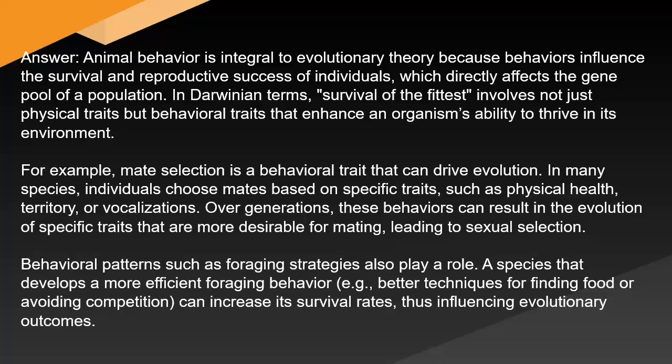In Darwinian terms, survival of the fittest involves not just physical traits, but behavioral traits that enhance an organism's ability to thrive in its environment. For example, mate selection is a behavioral trait that can drive evolution. In many species, individuals choose mates based on specific traits, such as physical health, territory, or vocalizations. Over generations, these behaviors can result in the evolution of specific traits that are more desirable for mating, leading to sexual selection. Behavioral patterns such as foraging strategies also play a role.